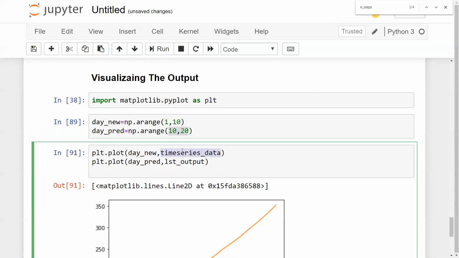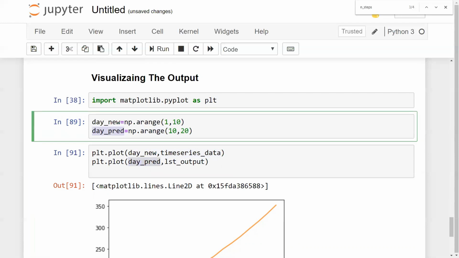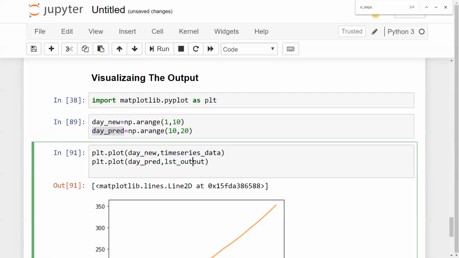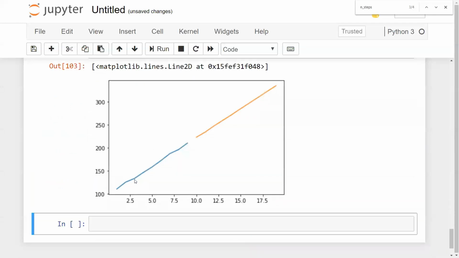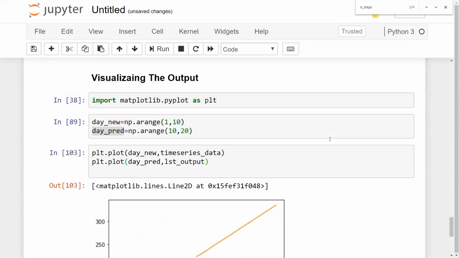This was my data set that I had, and day_pred, which is basically my predicted data set from 10 to 20, and I'm plotting it with my list_output. Now, once I execute this, you'll be seeing this amazing result. Now here you can see that this is my data that I had, and this is the data that is being forecasted by the LSTM.